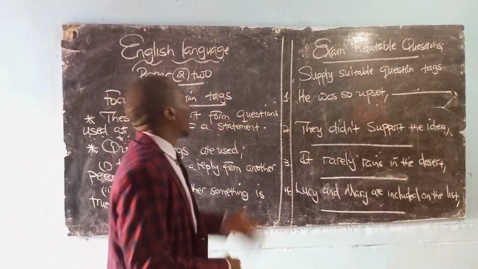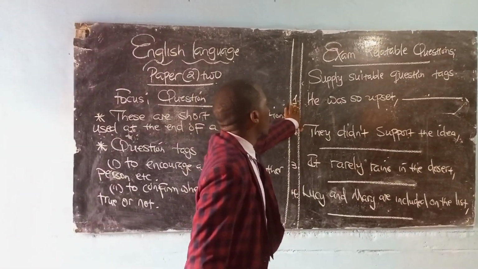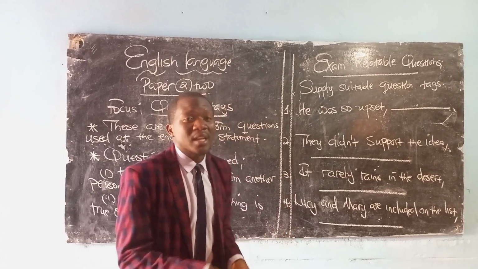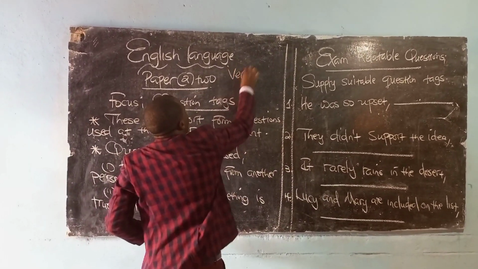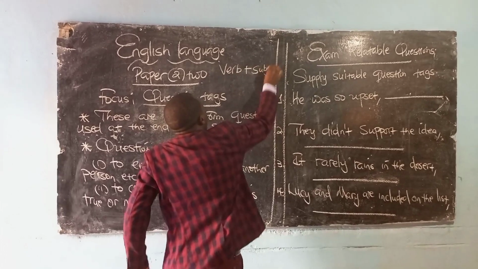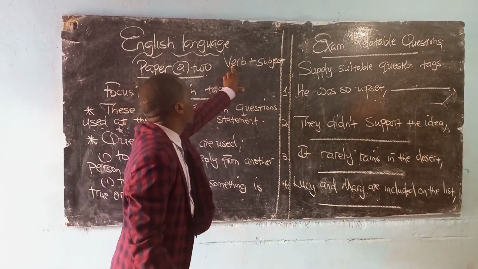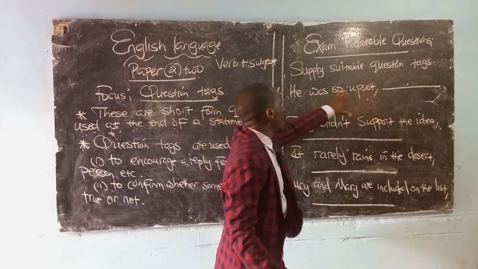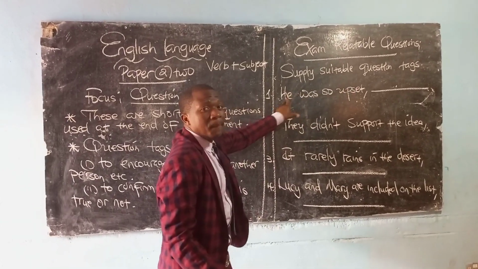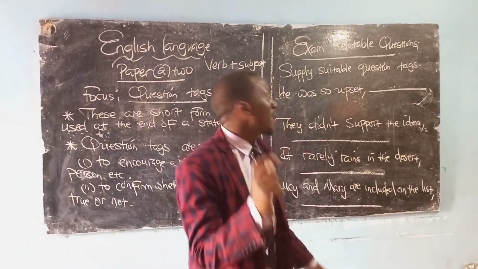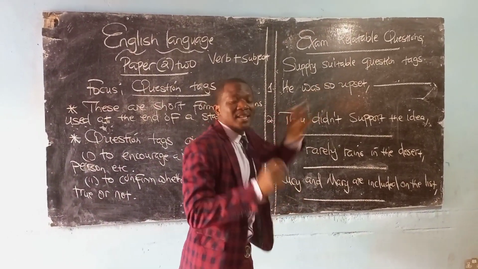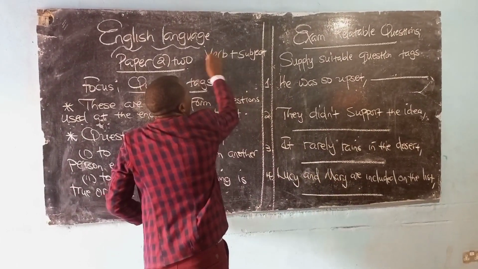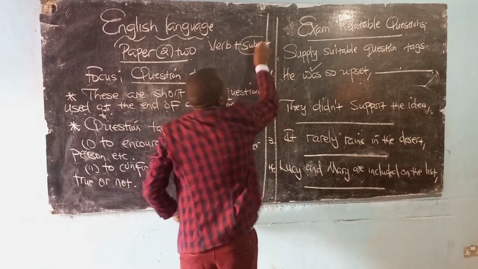Then, let's begin. Supply suitable question tags. Number 1, he was so upset. One thing to understand is that every question tag will be formed from the verb plus the subject. We'll be targeting these two things. Our subject is he, meaning this is the male person under our discussion. Then our verb is was, describing the tense under which this sentence falls. So our verb is was, and our subject is he.